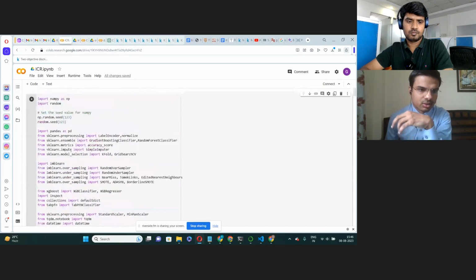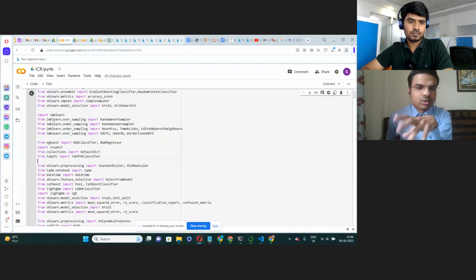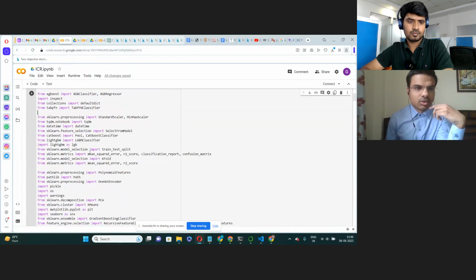Then there is the Pandas library to manipulate your data set. Then there is the scikit-learn library for the machine learning pre-processing and model training. Then we have the imbalanced-learn library to handle the data imbalance. And then we have the XGBoost library to train the model. And then we have some other libraries too, like the standard scaler library for scaling the features.